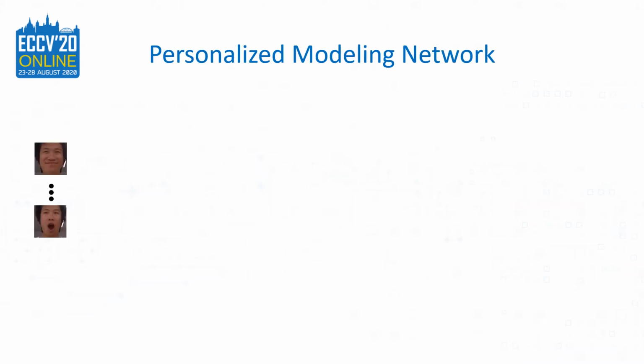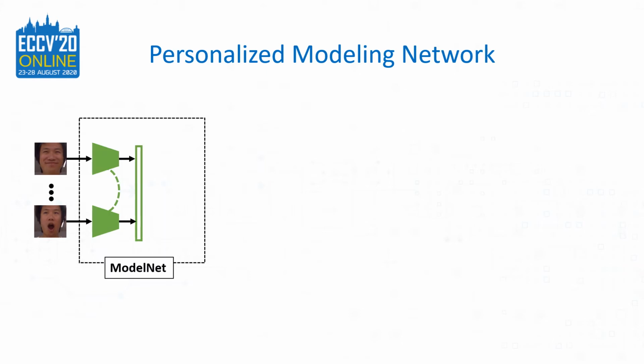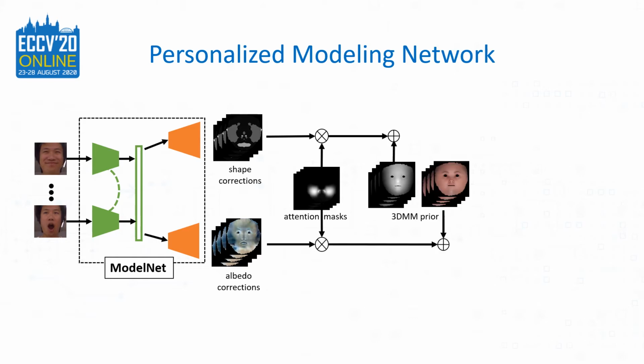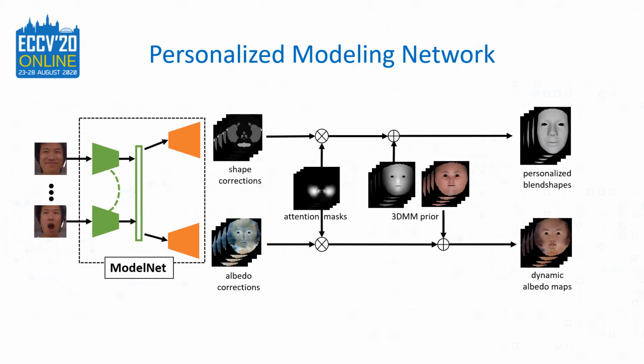For our face modeling, we take multiple frames from a user video as input, learn a common feature from them using shared encoders, which is then decoded into shape and albedo corrections in the UV space. Then, we multiply these corrections with a pre-computed attention mask in order to limit the corrections to local regions. We then add the 3D prior to the corrections to get the final personalized blend shapes and dynamic albedo maps for the user.